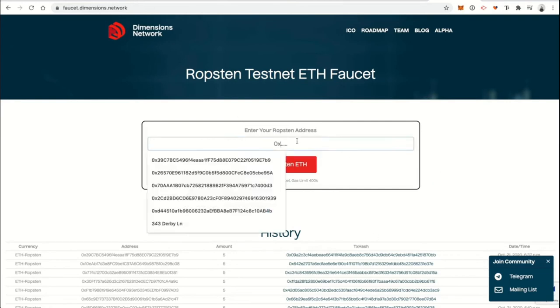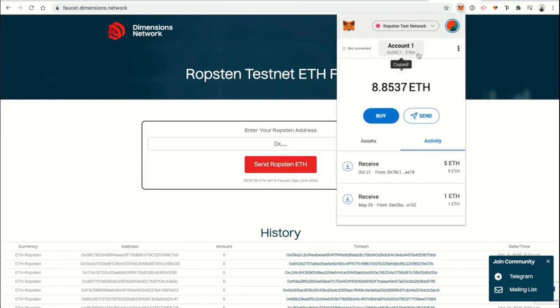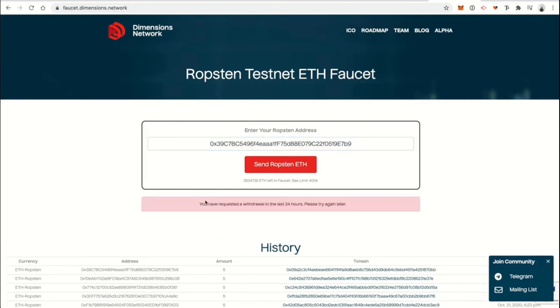You can just paste your Ethereum address in here. Actually, that's not it, sorry. Go to your MetaMask, copy it, put your Ethereum address here, and then click send Ropsten test ETH. It won't let me do it right now because I just did it, but you can do it, and you should have some Ether in your wallet, which you can see here.